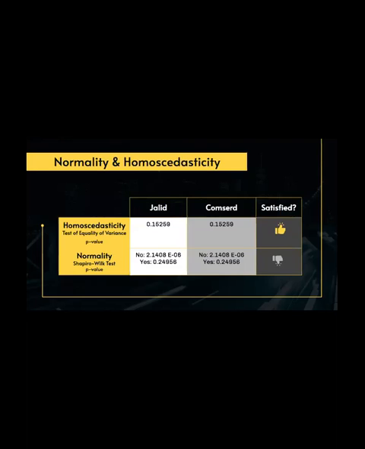And my normality wasn't satisfied, unfortunately, even though they both had a p-value above 0.05 for yes at a level 0.24956. However, the no was below the 5% significance level, and so this is why we had to reject it. However, I can still assume that there is relative normality just because my sample size was large enough.